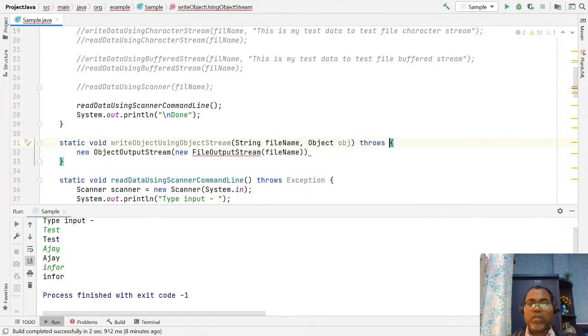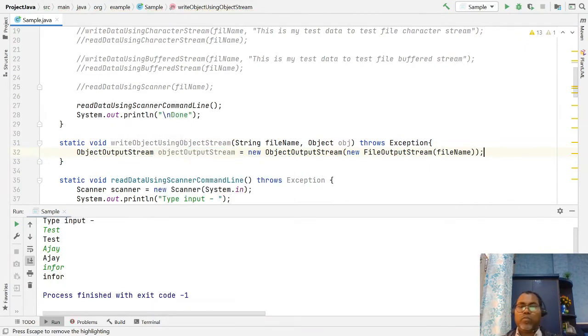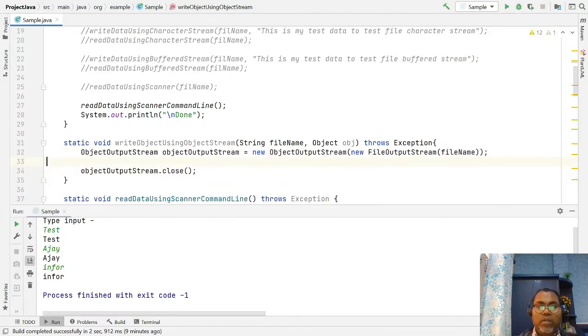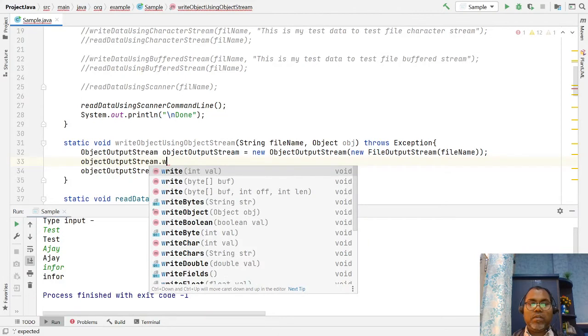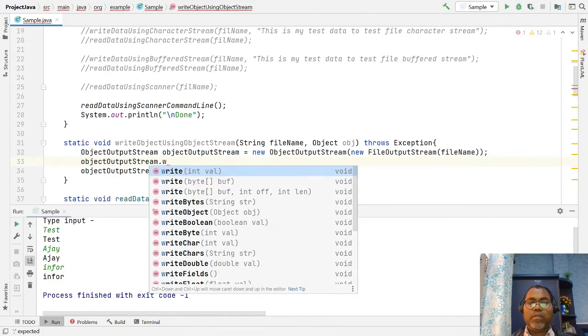This throws an exception, so just handle the exception. So you get the ObjectOutputStream, and whenever you write, after that we have to close it. Here we have options. You can write any kind of data: writeByte, writeObject, writeBoolean, writeChar, anything you can write here, including a complete object.